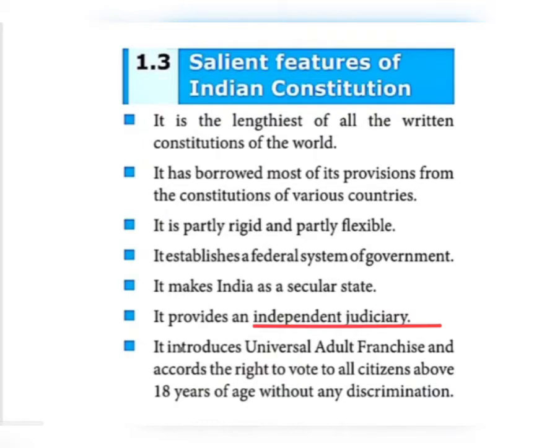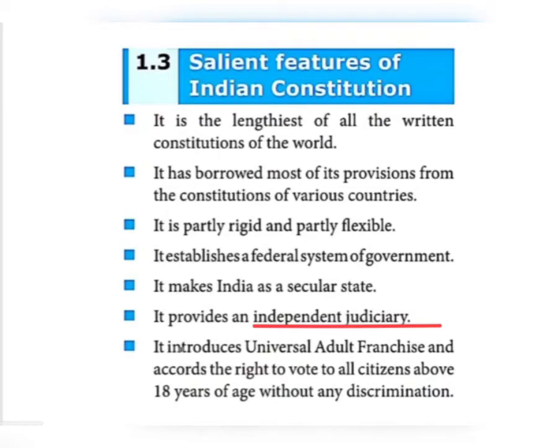The next one, it introduces universal adult franchise. What does universal adult franchise mean? Children, those who are above 18 years of age have the right to cast their vote without any discrimination. What does discrimination mean?